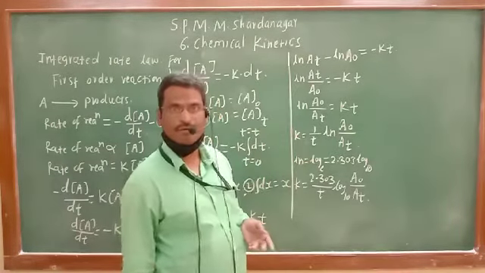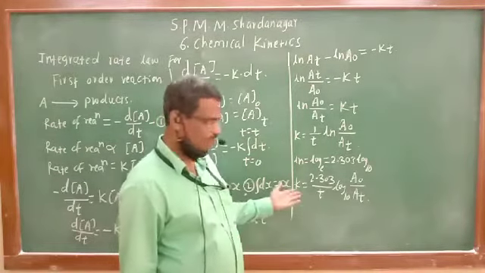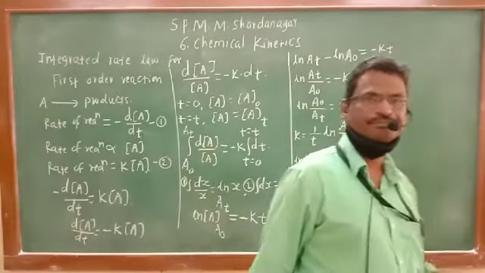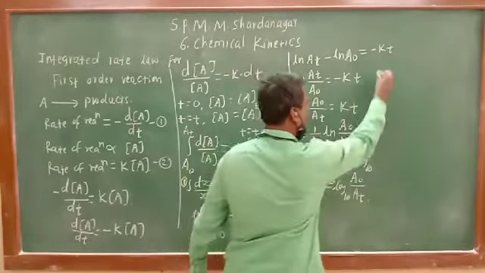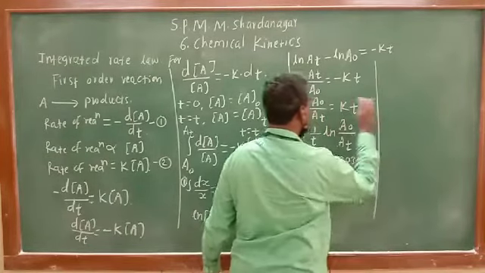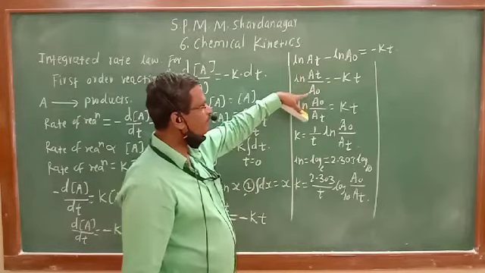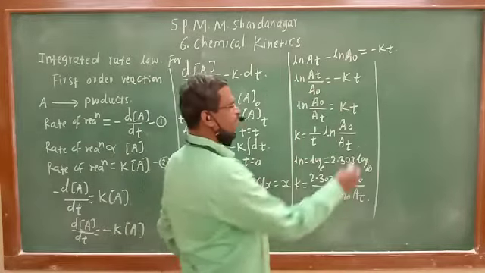This equation we can also obtain in some other form. See here, this is the equation ln At upon A0 is equal to minus kt.